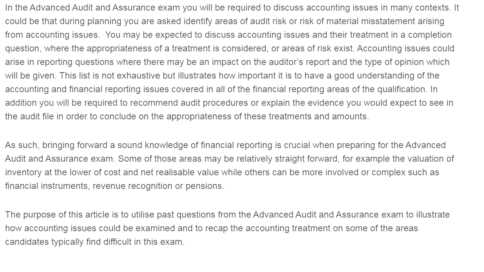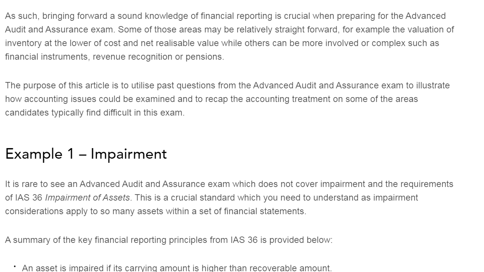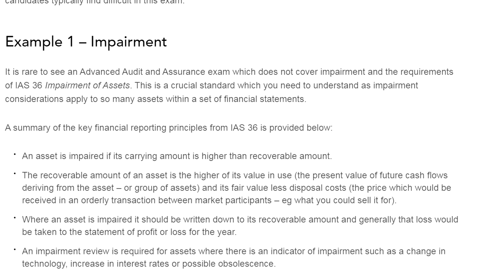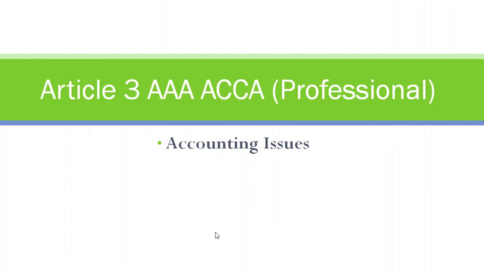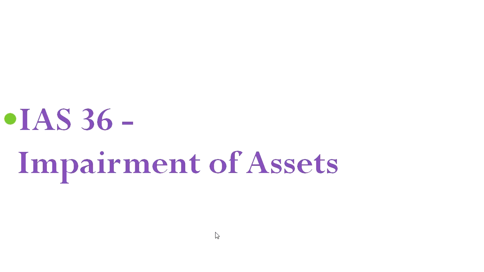and how to recap the accounting treatment on different areas being asked. The examiner in this article has given two examples, one with impairment and the second one with intangible asset. Starting with the impairment, which is your IAS 36 Impairment of Assets.